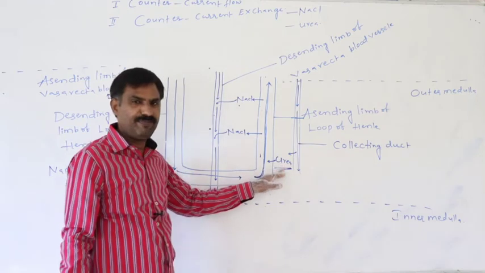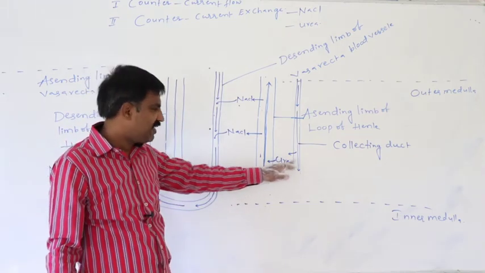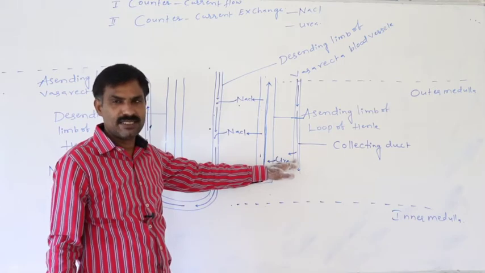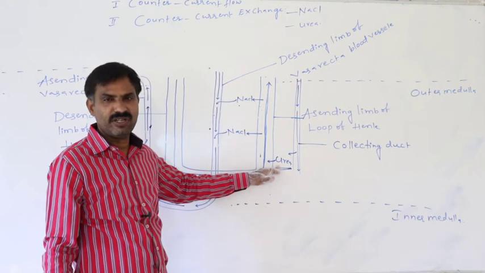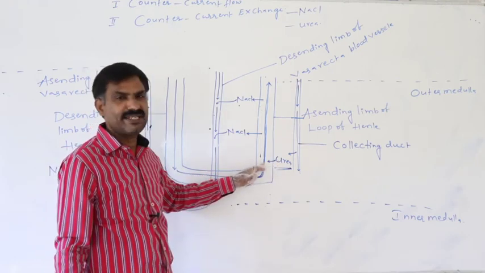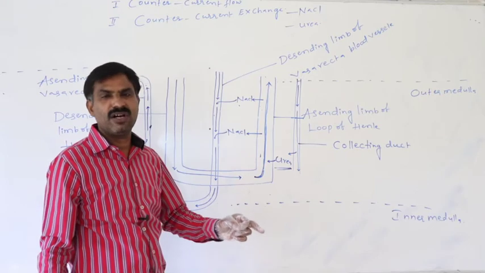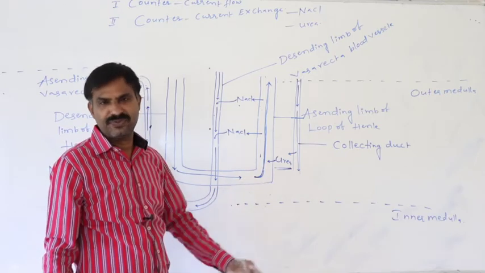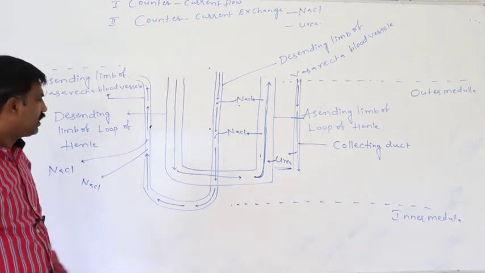During that, urea exchange takes place between them. At first, from the collecting duct, a little amount of urea reaches into the surrounding medullary fluid, from where it reaches the primary urine through the thin segment of the ascending limb of the loop of Henle. That is said to be the counter current exchange.